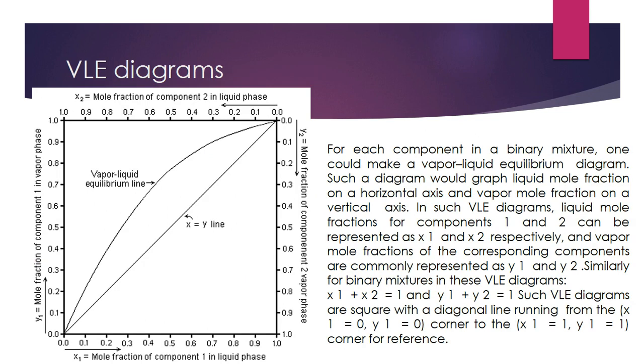Now, this is a VLE diagram. This graph represents, on the x-axis, mole fraction of component 1 in liquid phase and, on the y-axis, mole fraction of component 1 in vapor phase. This is the vapor liquid equilibrium line. This is a component line.